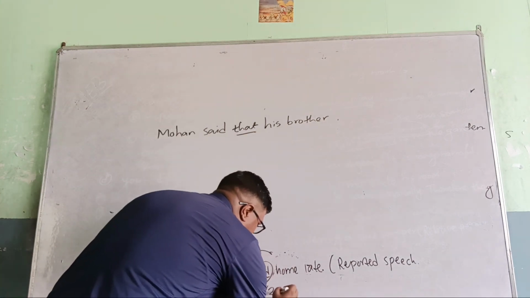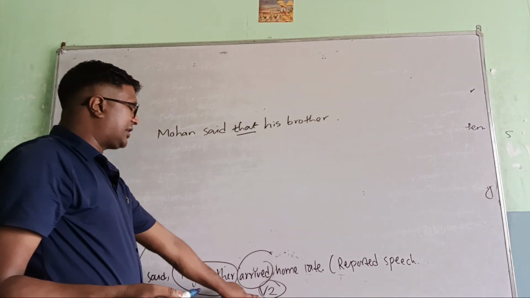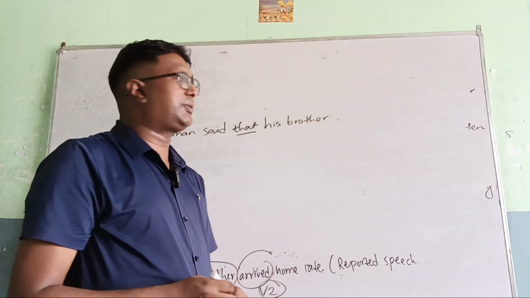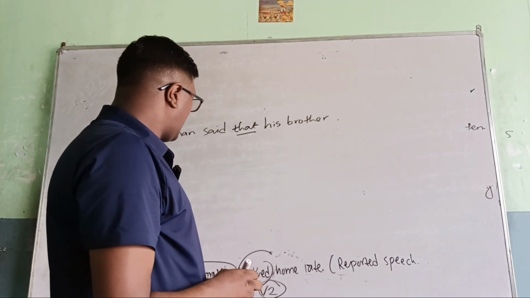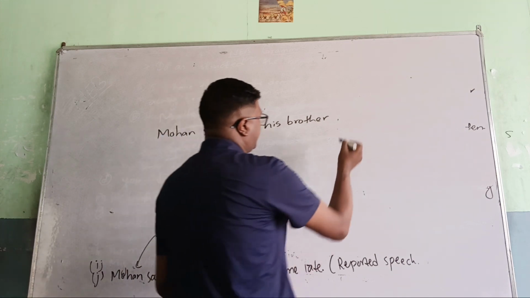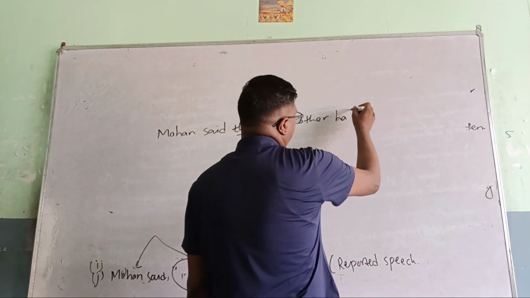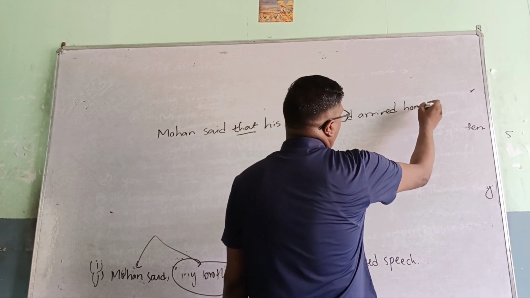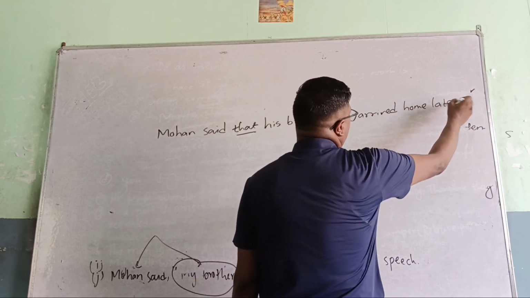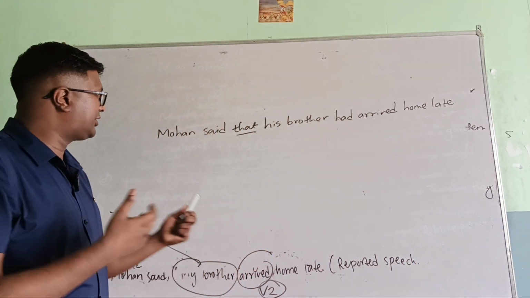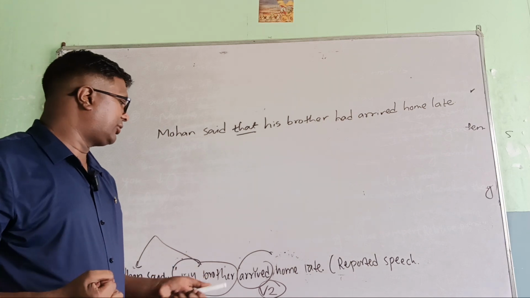Arrived is simple past tense, V2. Simple past tense V2 should be changed into past perfect tense. So arrived should be changed into had arrived. Had arrived home late. Mohan said that his brother had arrived home late.